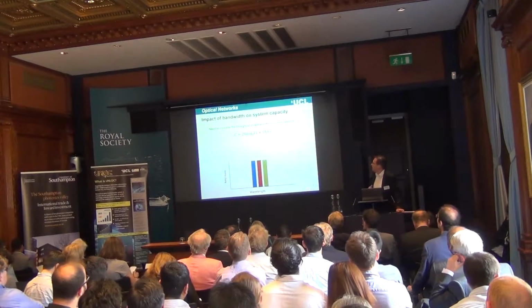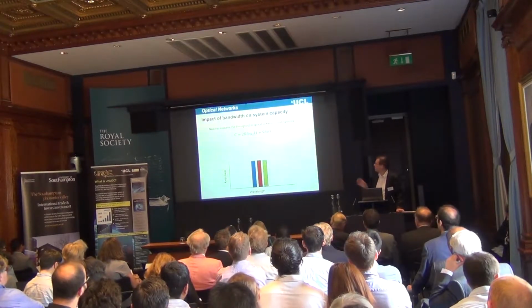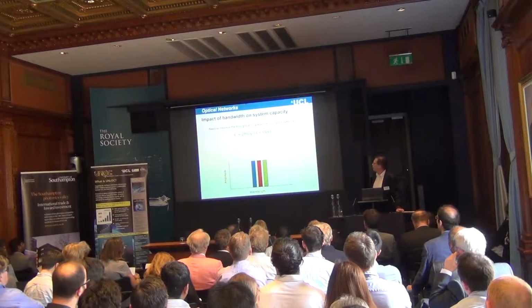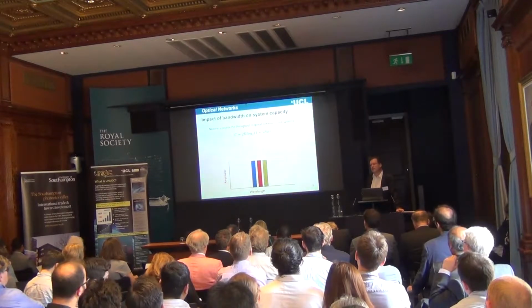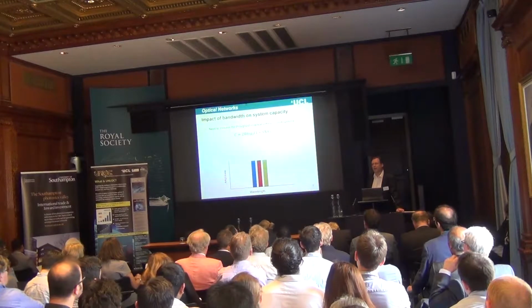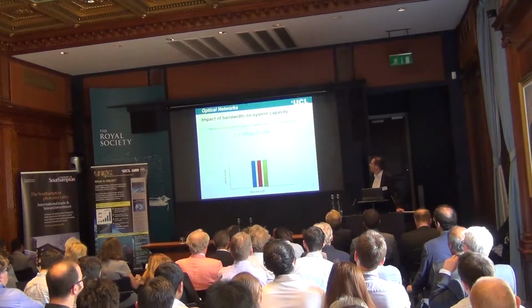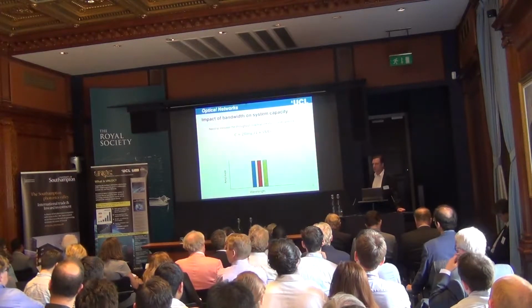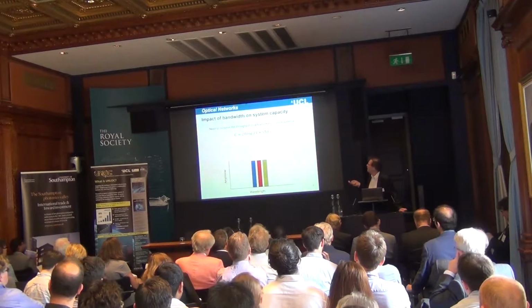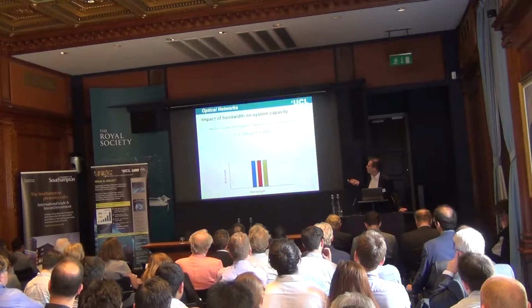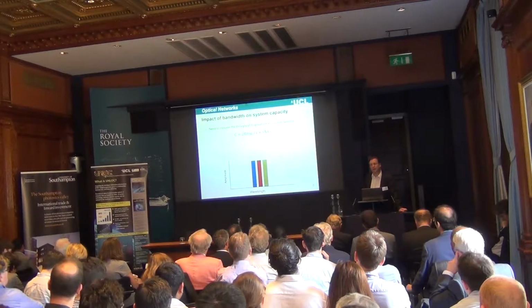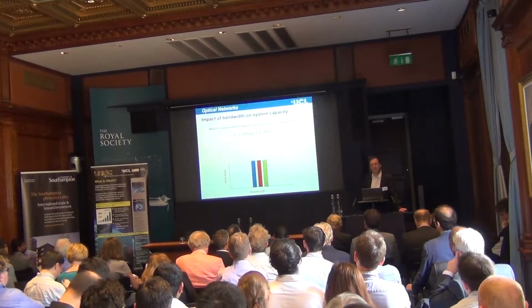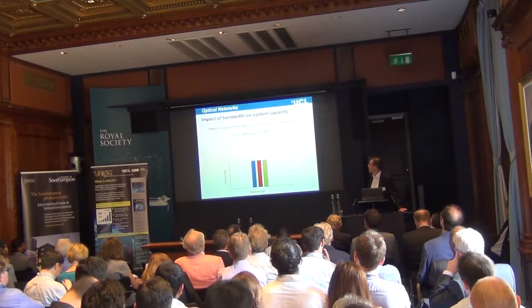So, looking at the equation for the capacity of a system, this is the well-known Shannon capacity formula for a linear system. There are two ways in which we can increase the throughput. The first is to increase the signal-to-noise ratio and make use of that increased signal-to-noise ratio to send more bits per symbol. And this is actually within the log, so there's a limit to the extent to which we can push this. But the second method to increase the throughput is to increase the bandwidth. And in a linear system, the capacity increases linearly with the bandwidth. So outside the log, we can potentially get very big increases in the capacity.